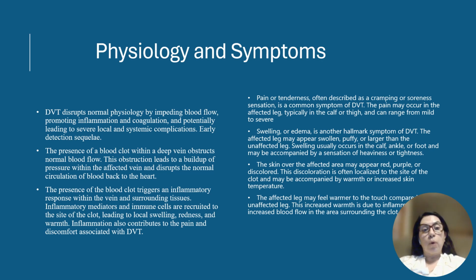It will obstruct the normal blood flow, build up pressure within the affected vein, and disrupt the normal circulation of the blood going back to the heart. This will also create a lot of pain, tenderness, cramping, and a sore sensation in the area, especially in the leg. The pain typically occurs in the calf and the thigh, and the severity can range from mild to severe.